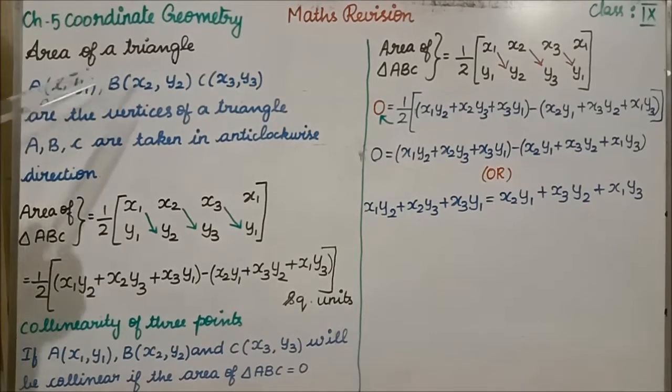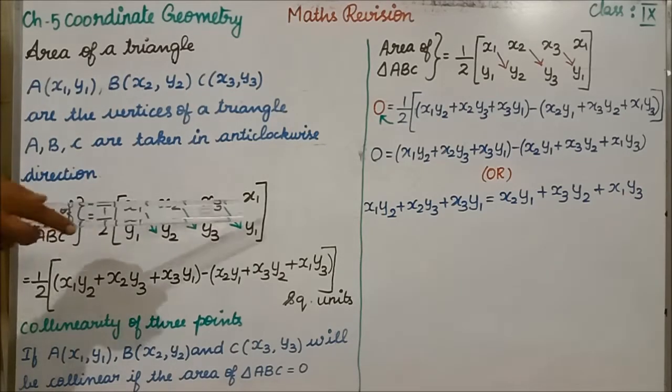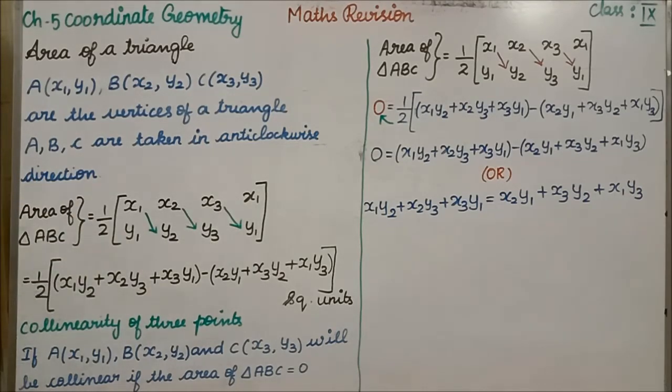So we have to write the last vertex here. Okay, if you are given three vertices, then you have to get three terms. Clear? If you do not write this vertex again, you will get only two vertices. So by that time itself you have to correct your mistake. Clear?